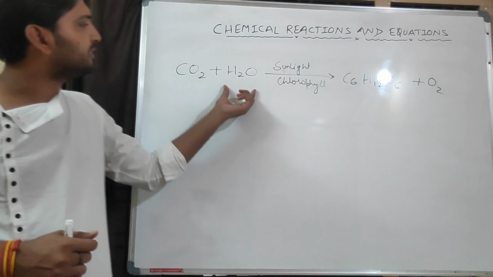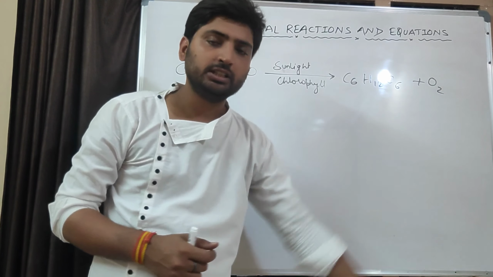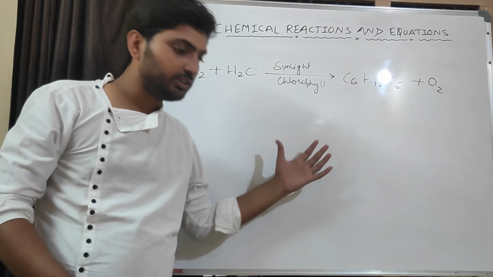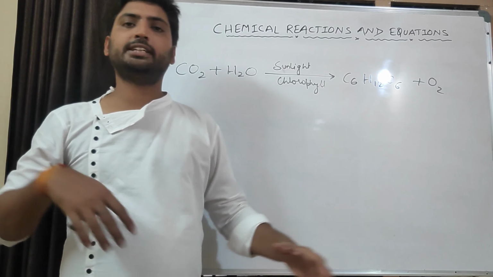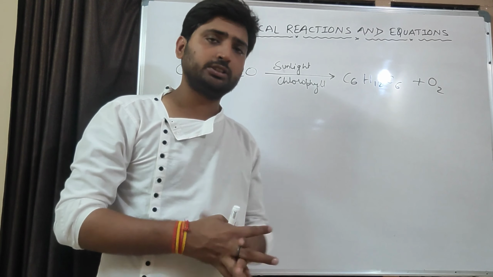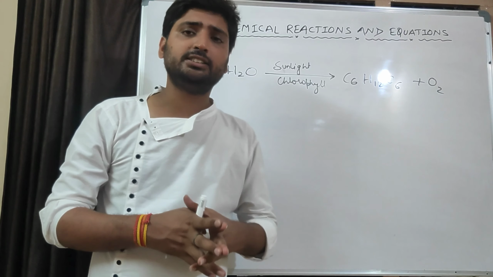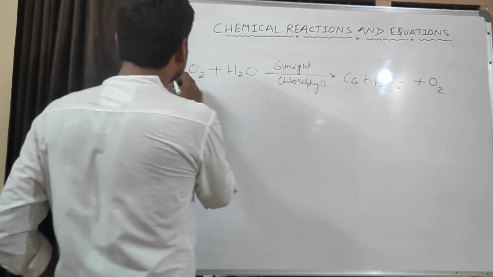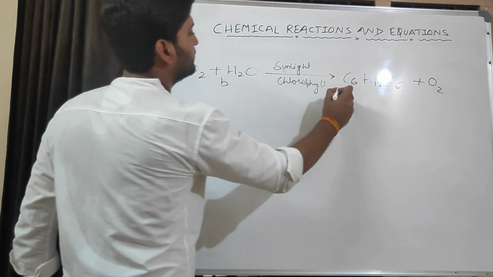Now, carbon dioxide reacts with water to form this. If we go with the first method, you need to make a long table, cross verify. It will take 4 to 5 steps to balance this reaction. We are going with the second method, that is the equating method. What we will do? A, B, C, D.